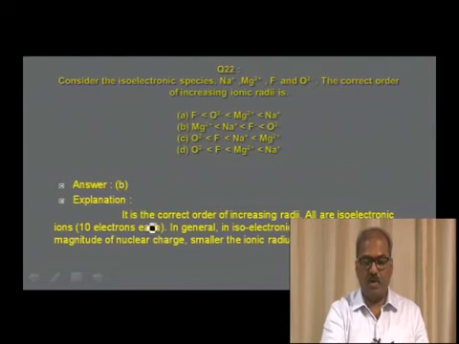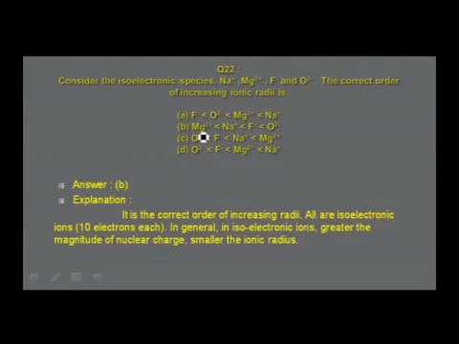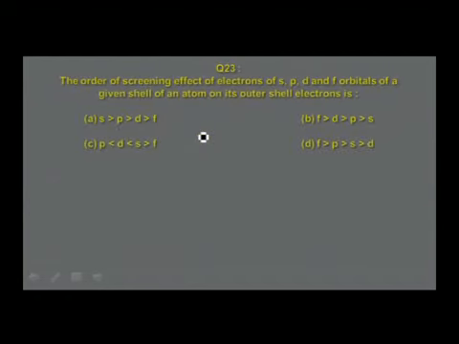Therefore, you may find the correct order is found in option B, and one has to understand that in the case of isoelectronic species, with the increase in atomic number, nuclear charge increases, and with the increase in nuclear charge, electrons are pulled more towards the nucleus. Therefore, the size of the ion decreases. In other words, ionic radius decreases. Therefore, the correct answer is in option B, Mg2+ less than Na+ less than F- less than O2-. That is, O2- has a larger ionic radius compared to any of the given ions.